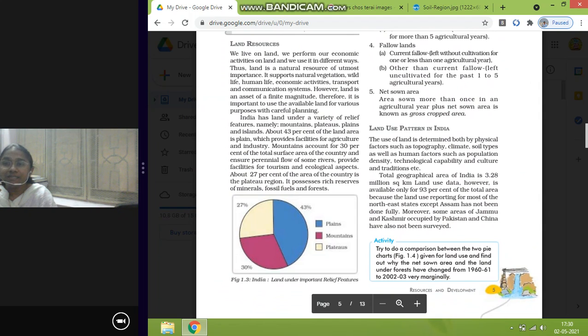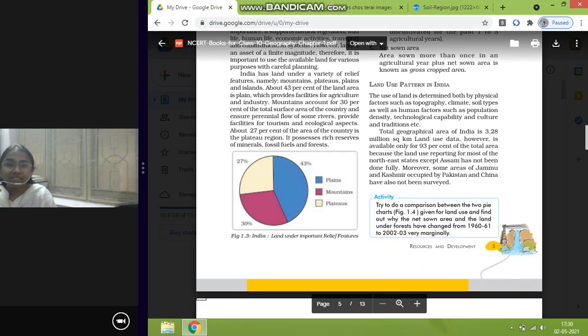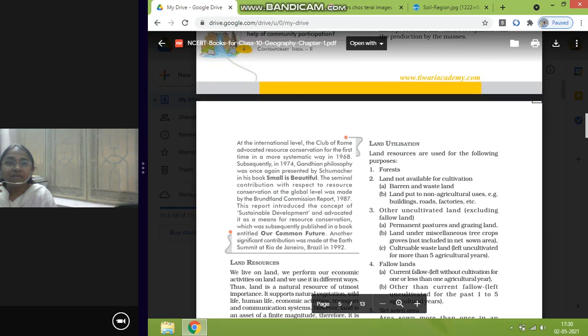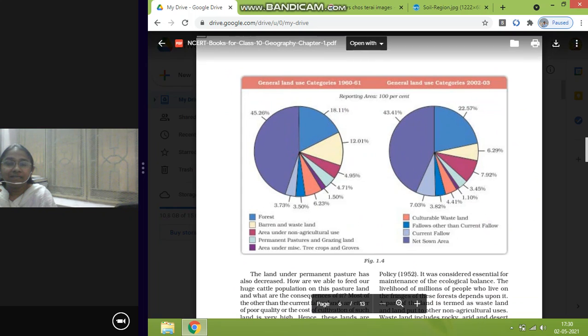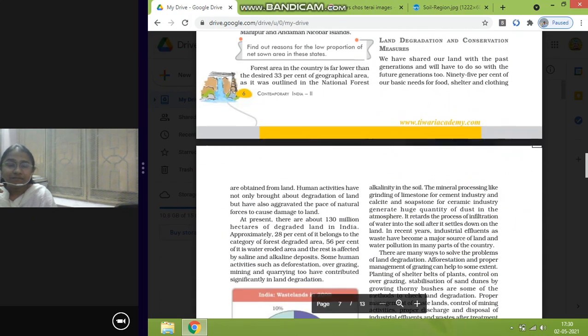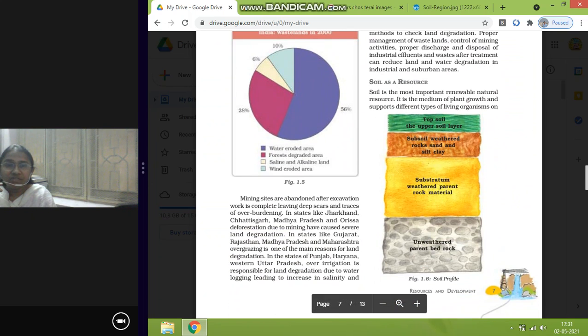Then we discussed in detail about land resources, where we covered the relief features in India, the segregation of relief features in India, and the way we are utilizing the land with the help of two pie diagrams, one from the year 1960 and the present book's 2012-13 report, followed by the reasons for land degradation and measures to overcome land degradation.